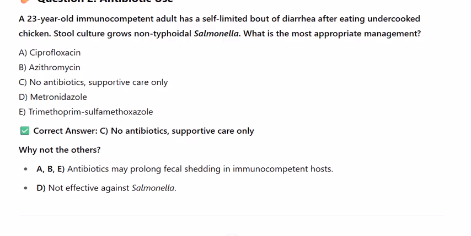Correct answer C. No antibiotics, supportive care only. Why not the others? A, B, E: antibiotics may prolong fecal shedding in immunocompetent hosts. D: Not effective against Salmonella.